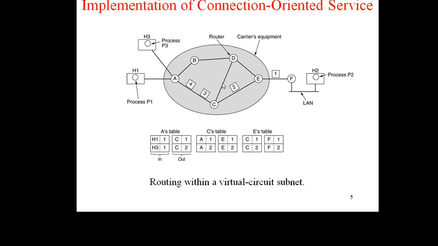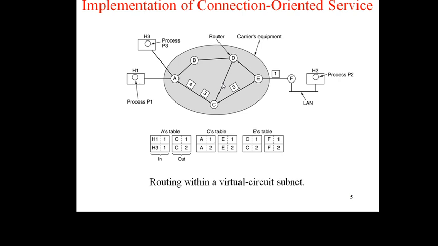Then the implementation of connection-oriented service. In connection-oriented service, we need a virtual circuit. Let us see how it works. The idea behind a virtual circuit is to avoid having to choose a new route for every packet sent. Instead, when a connection is established, the route from the source machine to the destination machine is chosen as part of the connection setup and stored in a table inside the router. That route is used for all traffic flowing over the connection, exactly the same way the telephone system works.